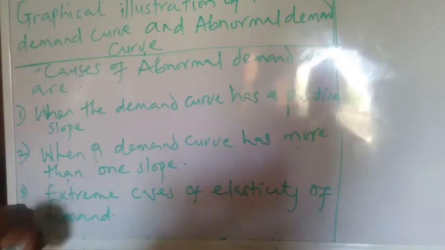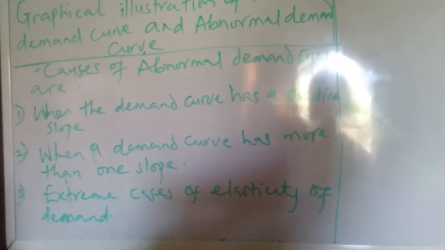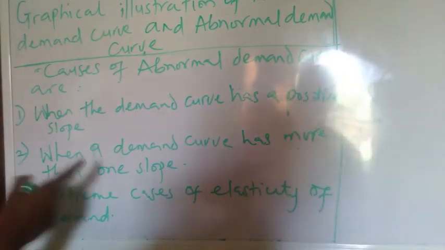So these are the three areas where we have an abnormal demand curve. We're going to explain them one after the other.